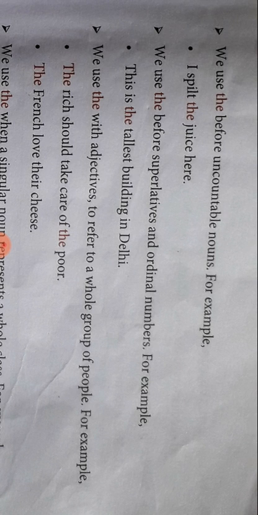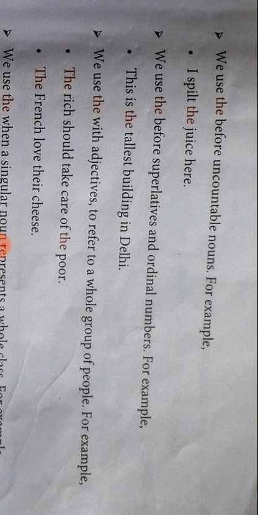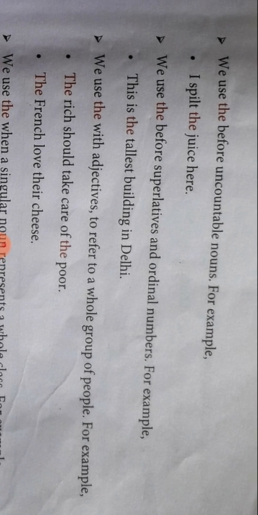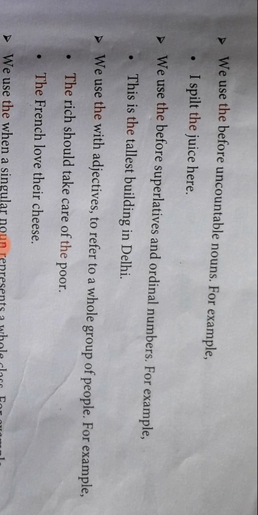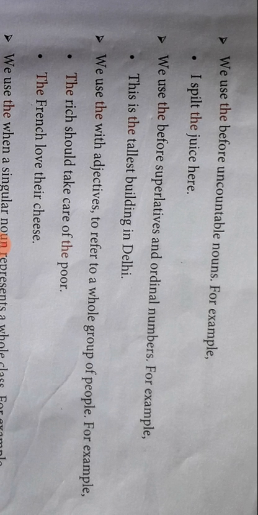We use "the" before uncountable nouns. For example, I spilt the juice here. Now we use "the" before uncountable nouns. Juice, is it countable? One glass, two glasses, you can count. But you can't count drops. You can't say juices. So, I spilt the juice here.